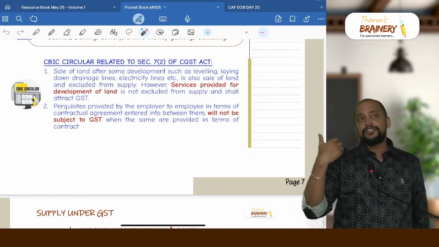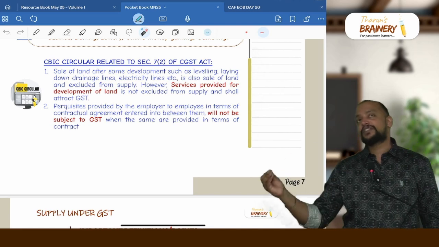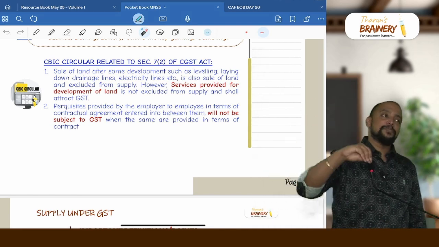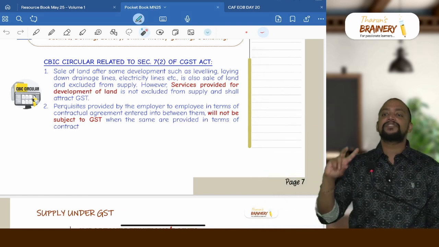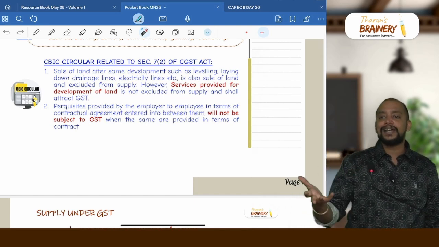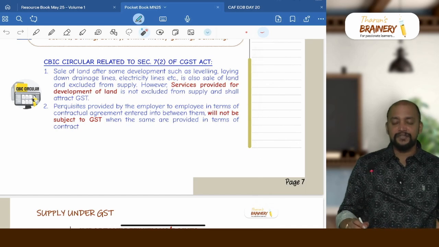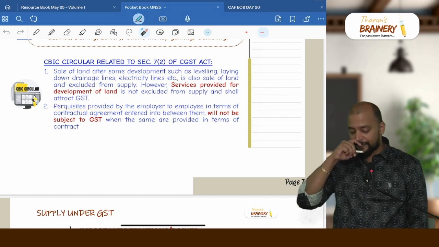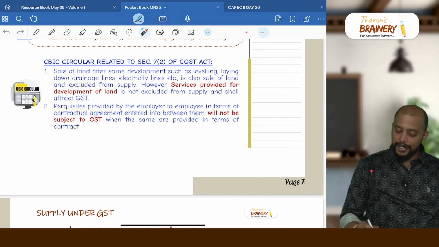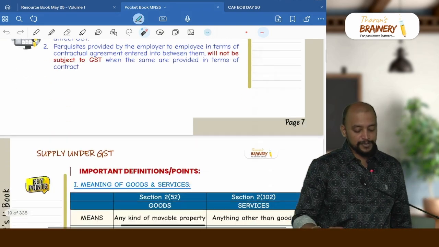For example, for sale of land, they are collecting 1,500 rupees per square feet and 500 rupees per square feet for development. Then that 500 rupees per square feet is covered under supply. What if they collect 2,000 rupees per square feet, including development charges also? Then it is entirely excluded from supply. Then perquisites. So gift versus perquisite. A perquisite means it is covered under the offer document by the employer to the employee in terms of a contractual agreement, and will not be subject to GST when provided in terms of the contract.